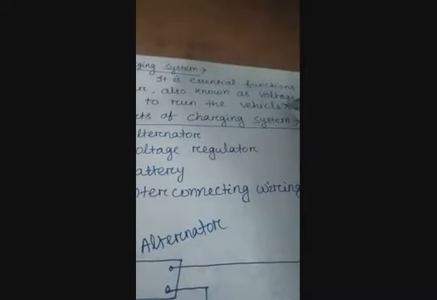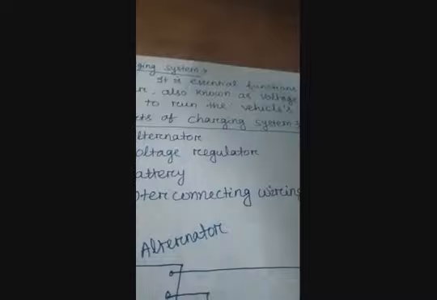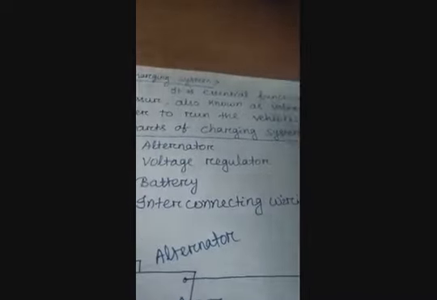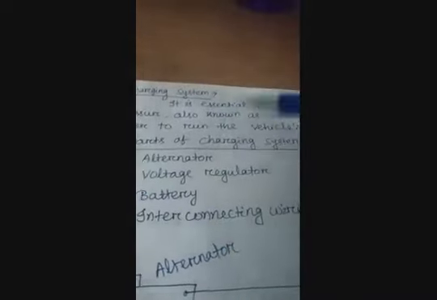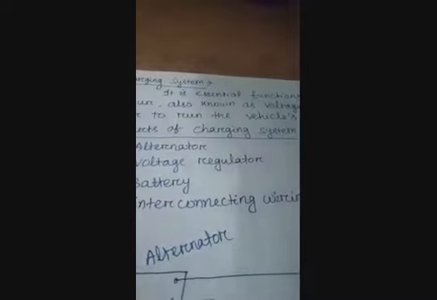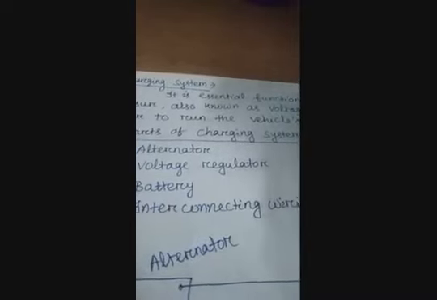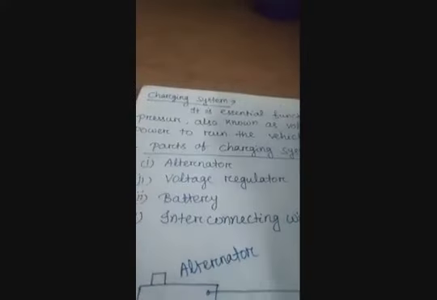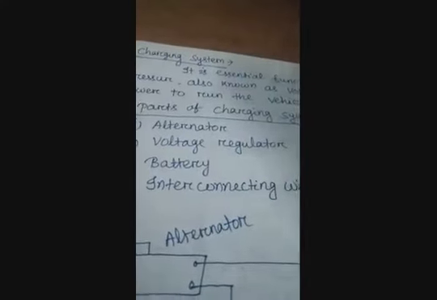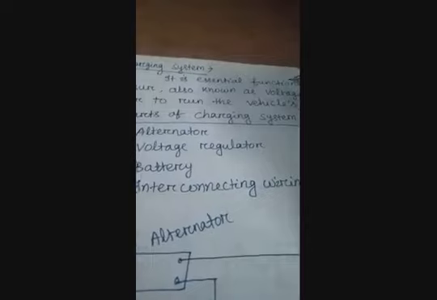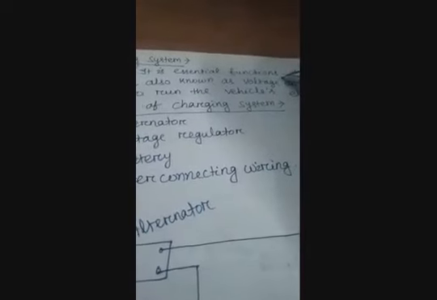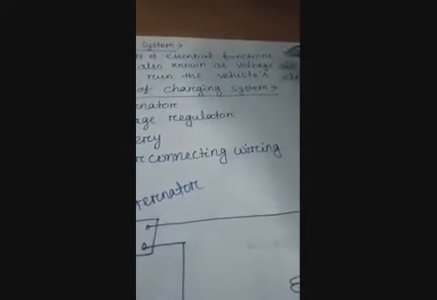We know about the horn circuit and the light circuit. But when charging does not occur, then what is the requirement of a horn, what is the requirement of a light? They are not wanted. So first we charge the electrical system. So the charging system is an essential function of the vehicle.